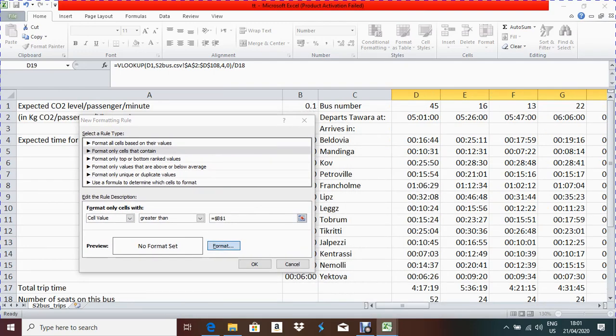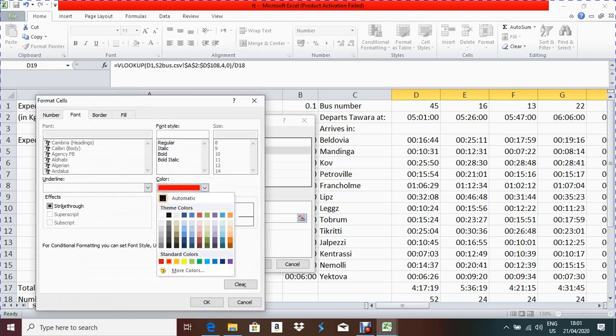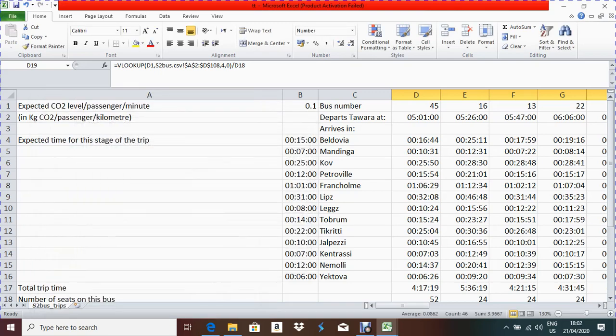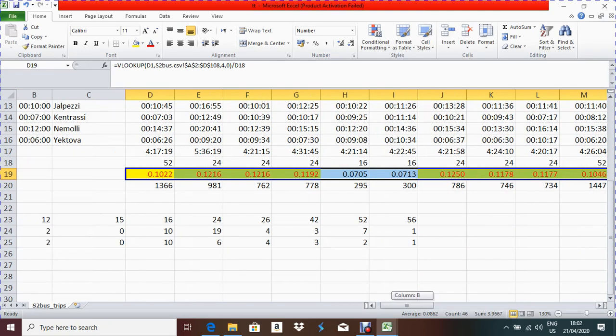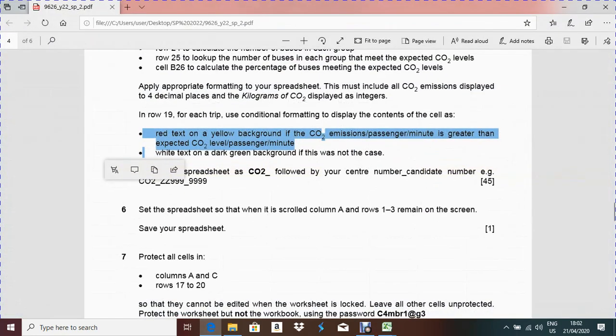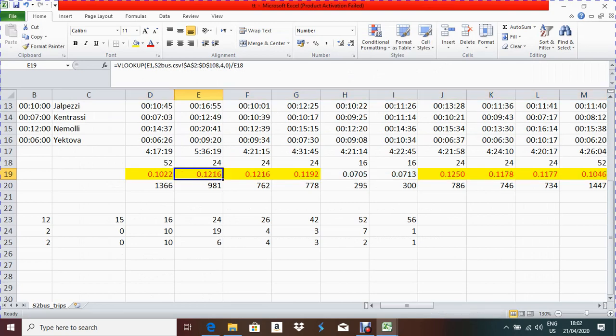And what will be the format? Click on Format. Font color will be red, and for background go to Fill, background yellow, then press OK and OK. Now check which one is greater than 0.1. What condition did I give? Greater than 0.1. That time it will show a yellow background and red text.